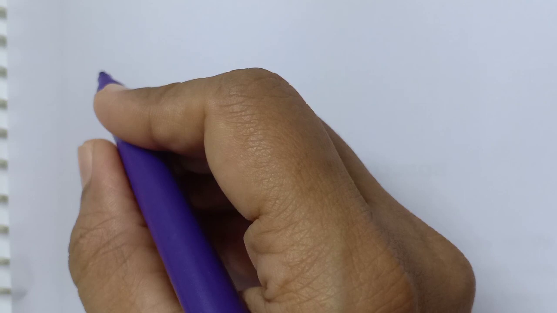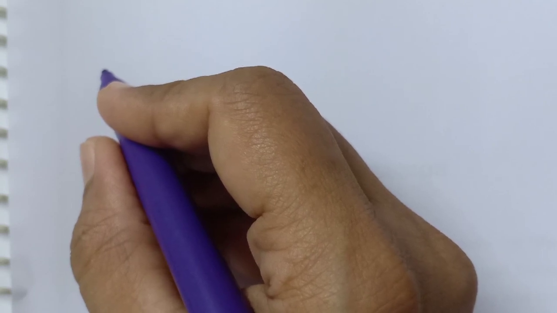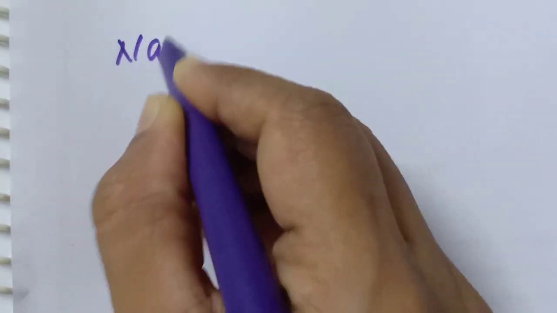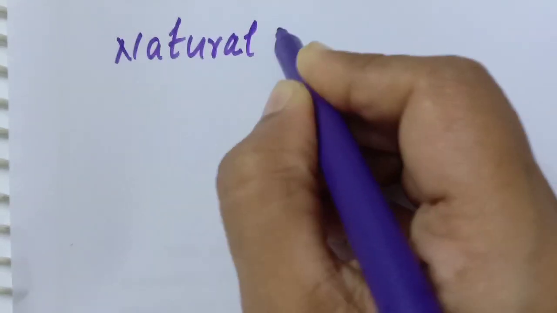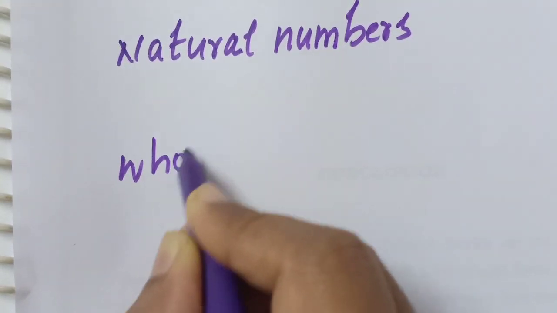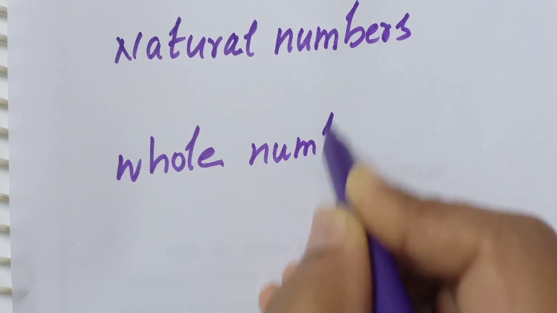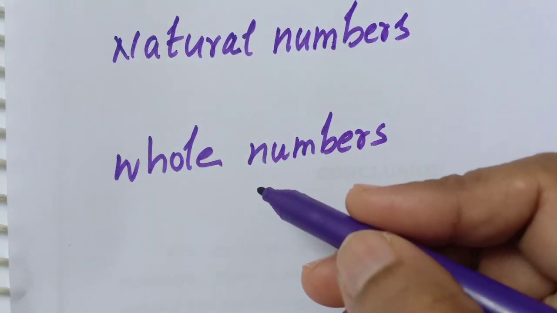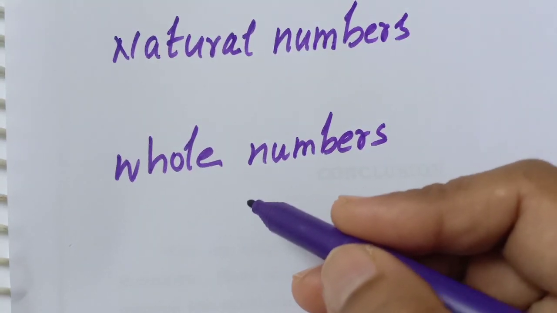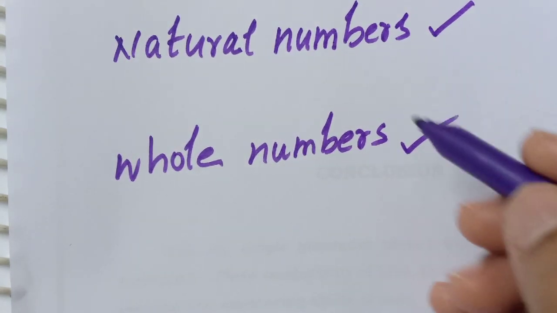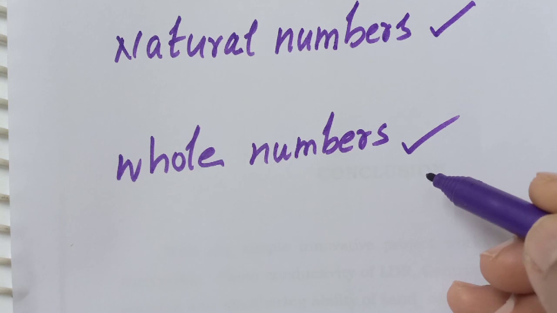In 6th class I think that you have learned some types of numbers. What are they? Yeah, natural numbers and whole numbers. Now tell me, under which of these groups does your number 7 come? Super. 7 comes under natural numbers and also whole numbers. 7 is a natural number and 7 is also a whole number.